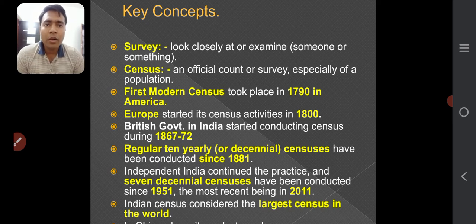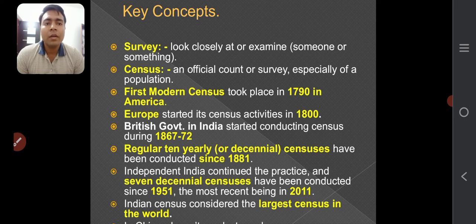If we find out in which country this census was first done, it was America, in 1790. Europe started it in 1800, and the British government in India started conducting census in 1867 to 72. Regular 10-year census has been conducted since 1881.